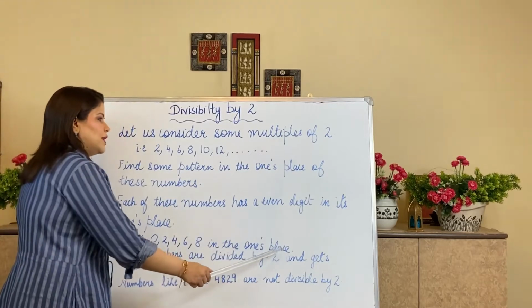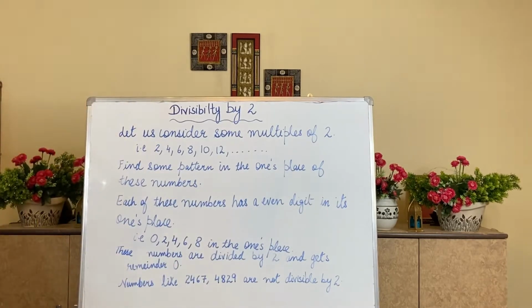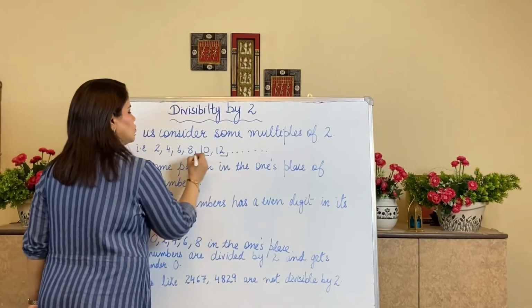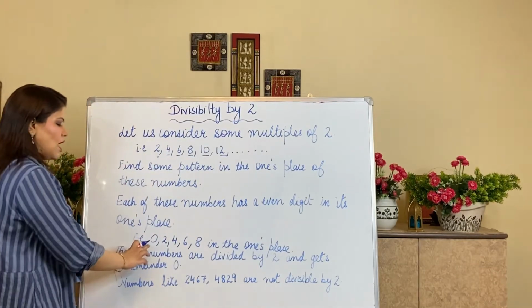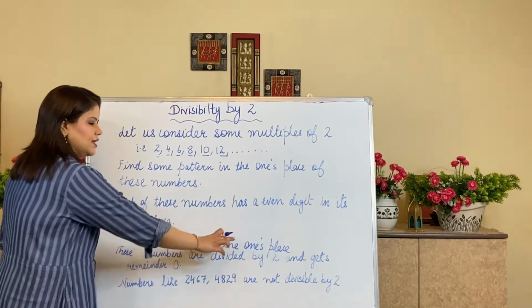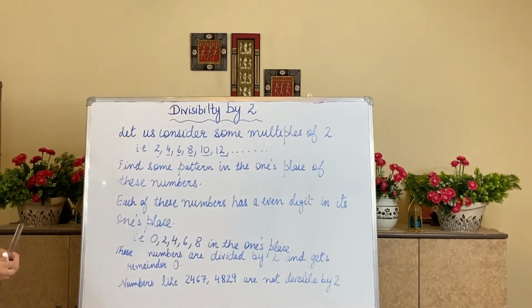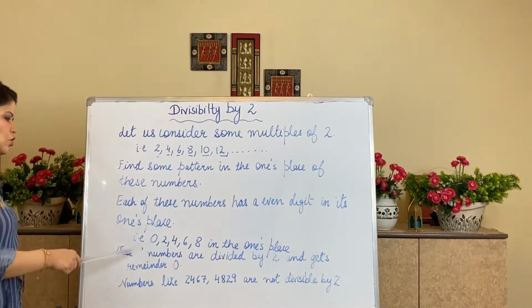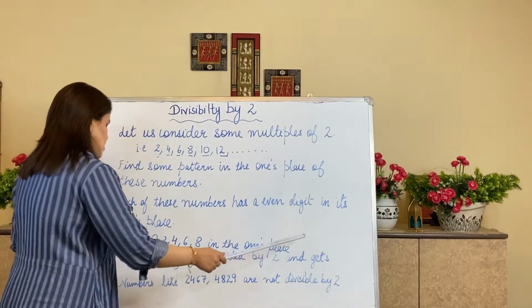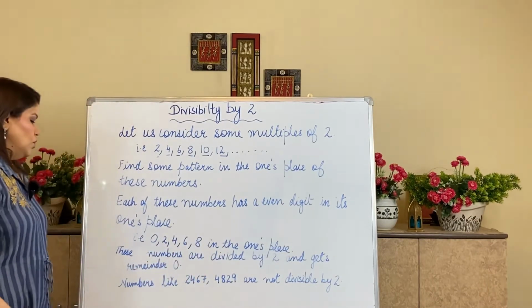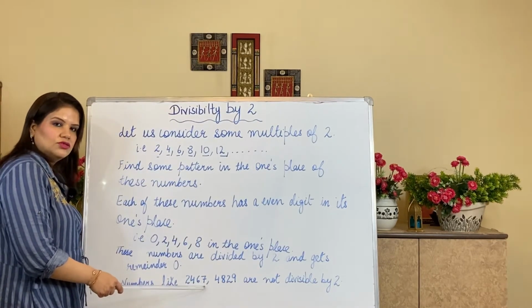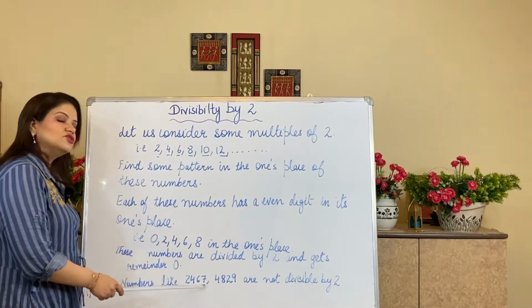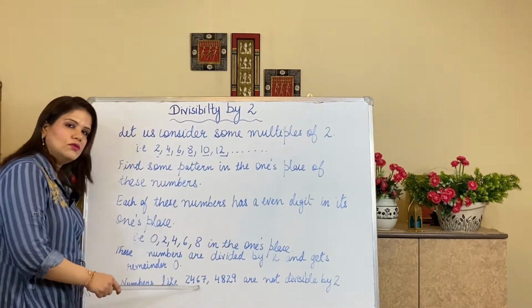In the ones place, we can see that here we have 0, here we have 2. These numbers are already at the ones place. So these numbers have 0, 2, 4, 6, 8 in the ones place. Since these numbers are divided by 2, they get remainder 0. But a number like 27 has 7 in the ones place, because the ones place is not 0, 2, 4, 6, 8. The ones place is not an even digit, so this number is not divisible by 2.